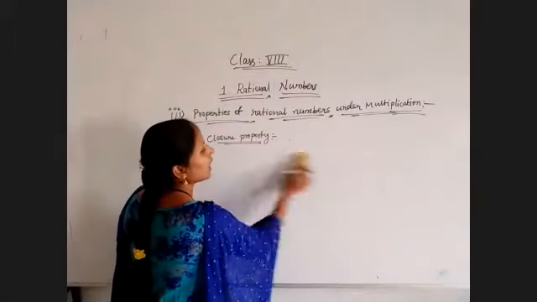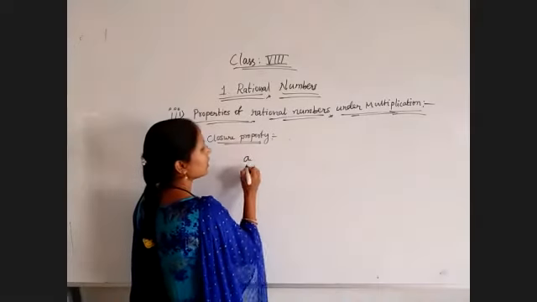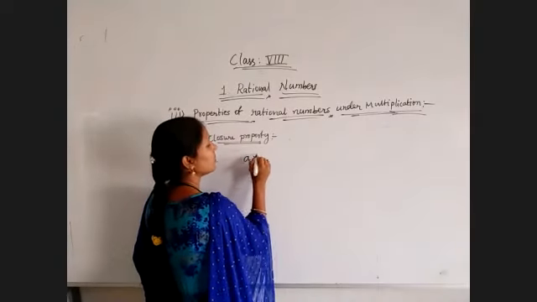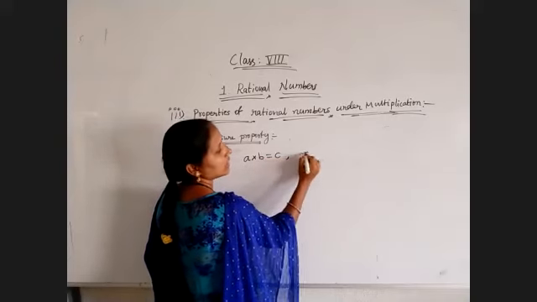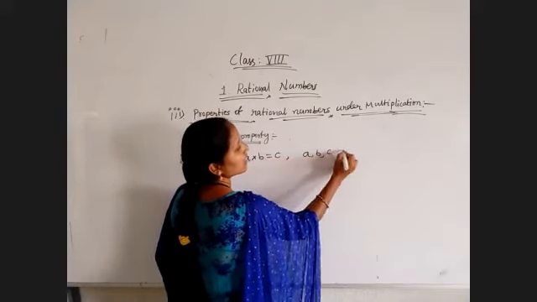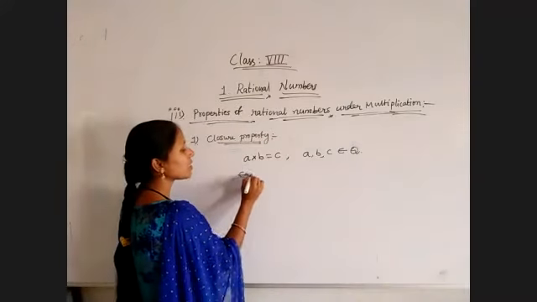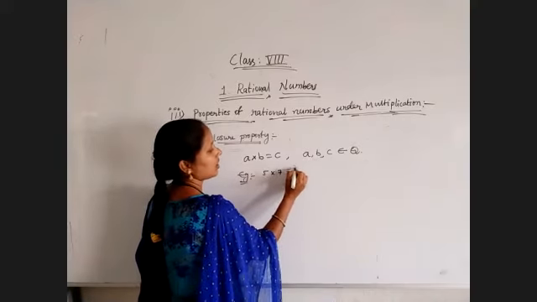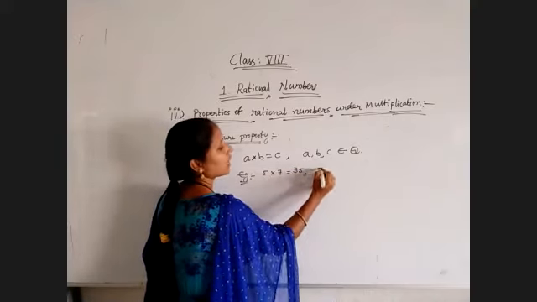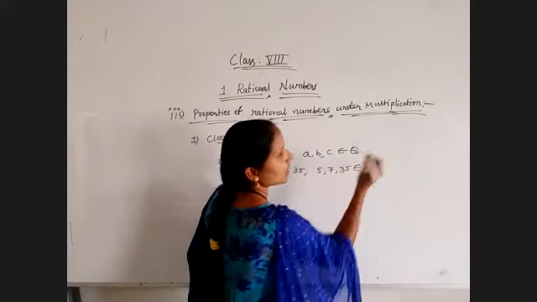So now I am writing it symbolically. A into B is equal to C. Here A, B, C belong to rational numbers. And the next example is 5 into 7 is equal to 35. 5, 7, 35 all belong to rational numbers.